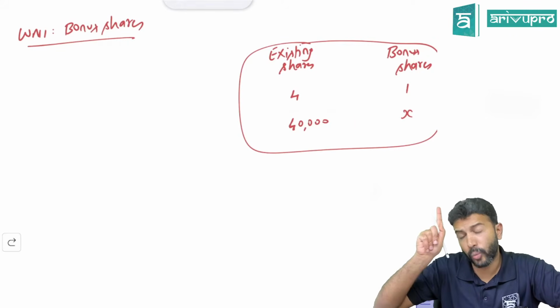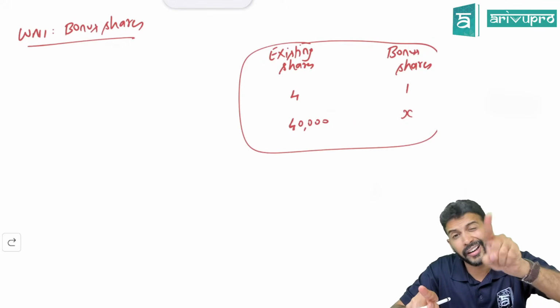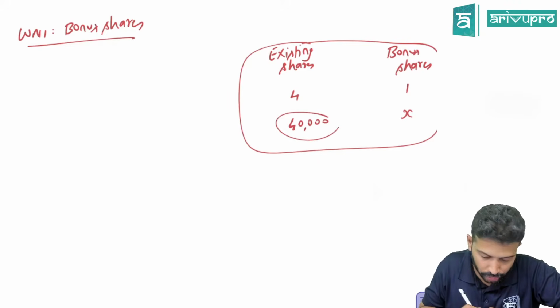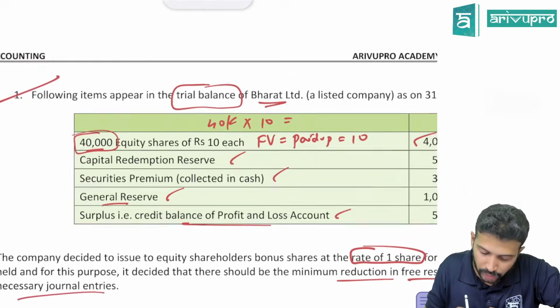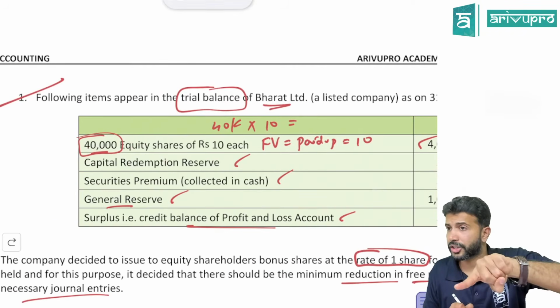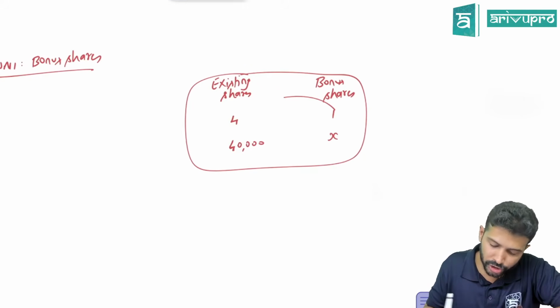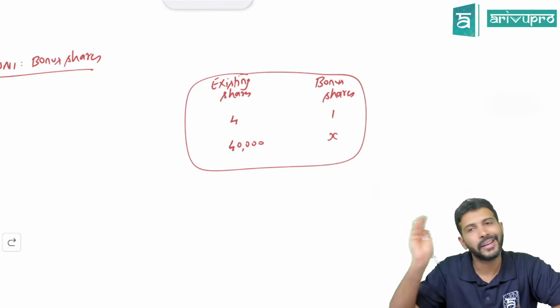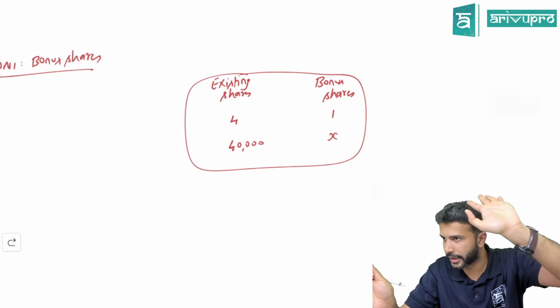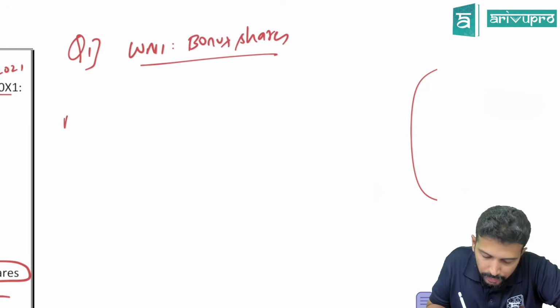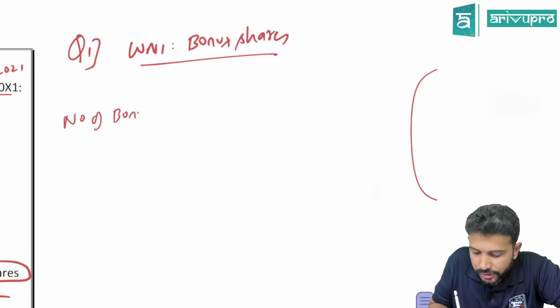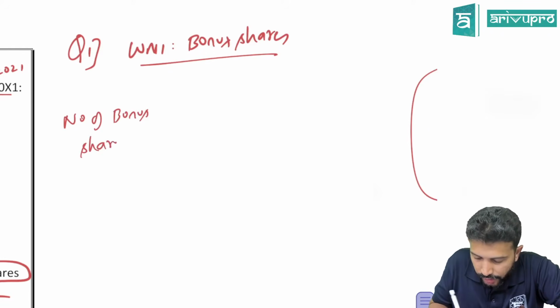What is this 40,000? Is it the value of equity shares or number of equity shares? This 40,000 is the number of equity shares. So by solving this equation, you're going to get number of bonus shares, correct? So can you tell me what is the number of bonus shares? How do you do that cross multiplication?